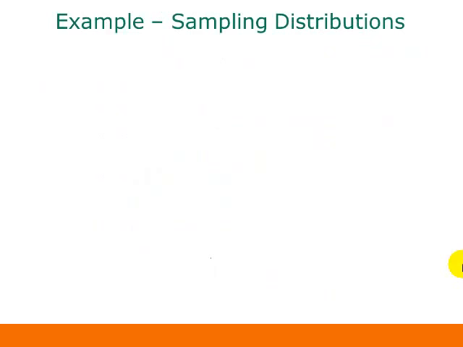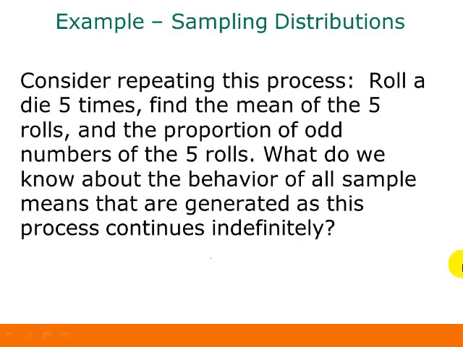So let's look at some examples of sampling distributions. Consider repeating this process: roll a die 5 times, find the mean of the 5 rolls and the proportion of odd numbers of the 5 rolls. What do we know about the behavior of all sample means that are generated as this process continues indefinitely? In other words, if we repeat this process over and over and over, what's going to happen with our sample means for the mean of the 5 rolls and our sample proportions?